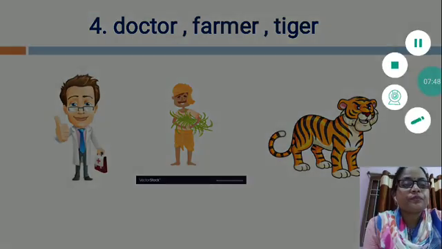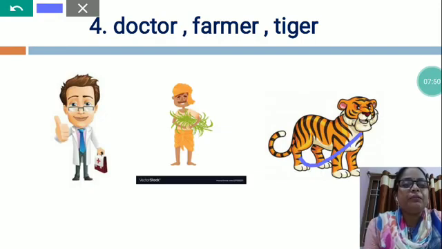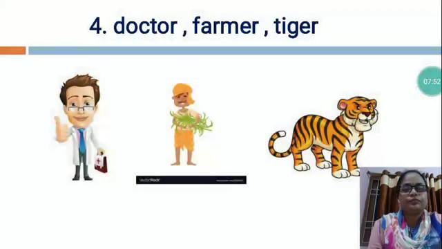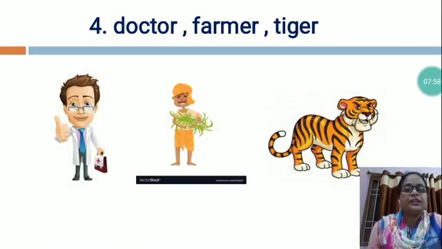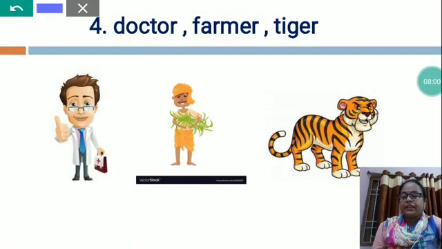But this is a wild animal. This is tiger. The tiger belongs to the cat family. That's why it looks like a big cat. It has sharp claws and a big tail. The color of the tiger is yellowish orange with black stripes.